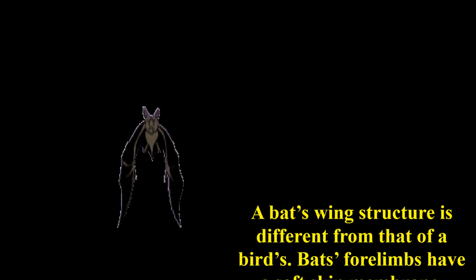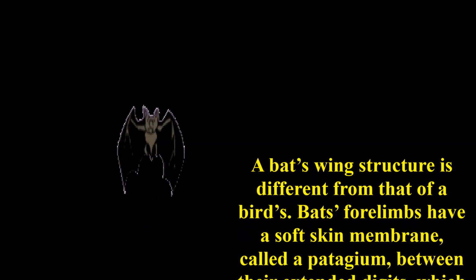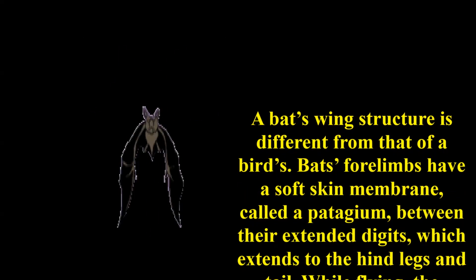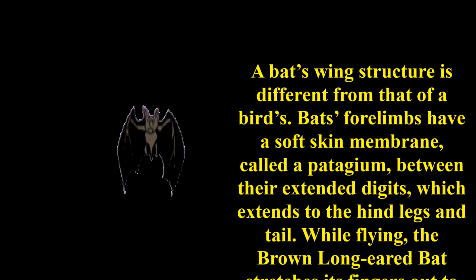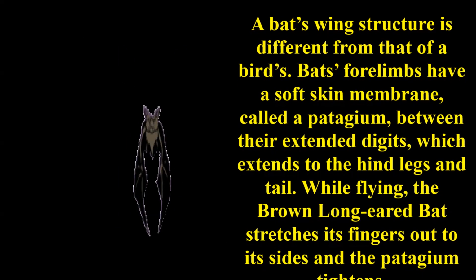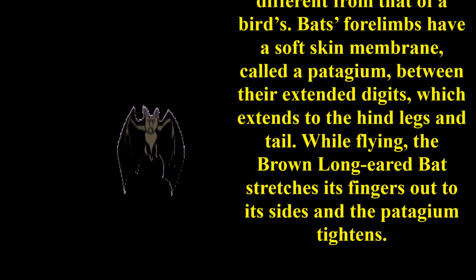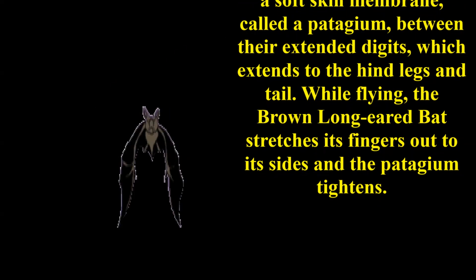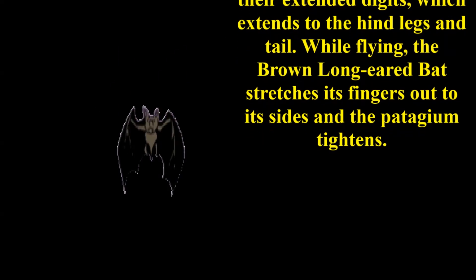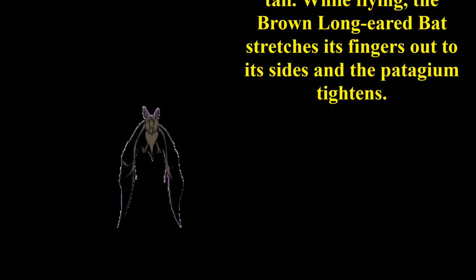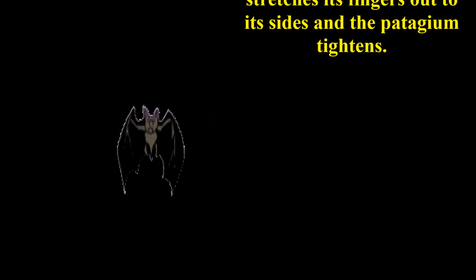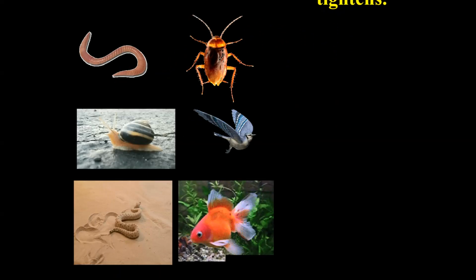Let us see the movement in bats. Bat's wing structure is different from that of a bird's. Bats' forelimbs have a soft skin membrane called patagium between their extended digits, which extends to the hind legs and the tail. While flying, the brown long-eared bat stretches its fingers out to the sides and the patagium tightens. This helps the bats to fly.